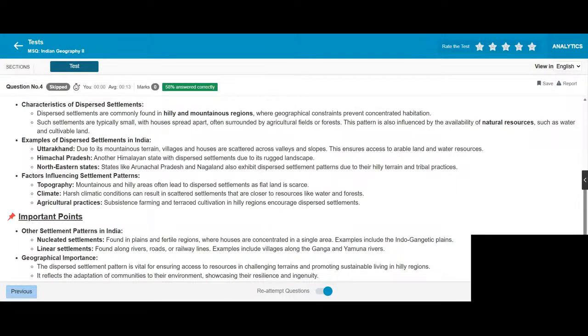Himachal Pradesh, another Himalayan state, has dispersed settlement due to rugged landscapes. Northeastern states like Arunachal Pradesh and Nagaland also exhibit dispersed settlement patterns due to their hilly terrain and tribal practices.